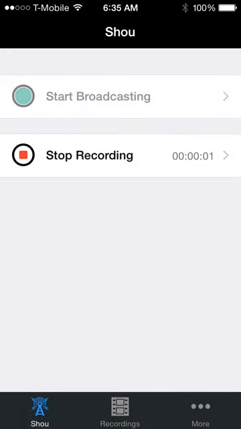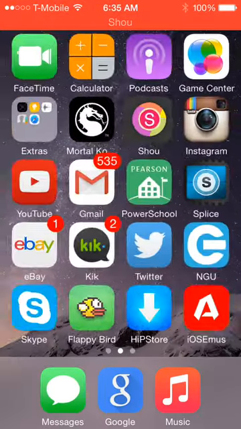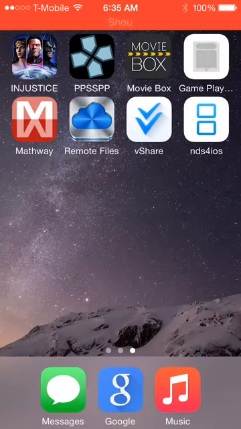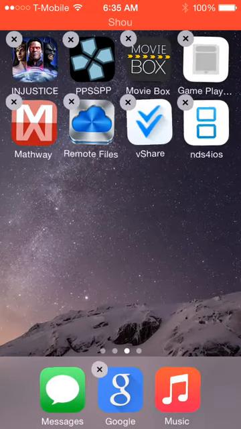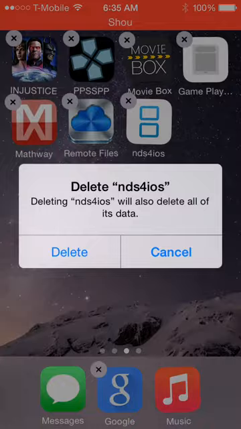Hey guys, NDS4IOS here. Today I'm going to show you how to get NDS4IOS on 8.1.3, 8.2, and 8.3, and probably 8.4 when it comes out. So first, I'm going to show you that I have it already, and it works perfectly fine. I don't have any ROMs for it yet, but I'm going to delete vShare and this NDS4IOS.